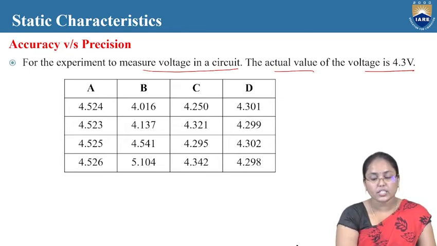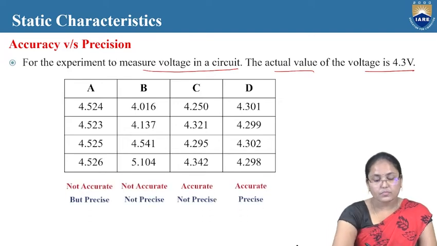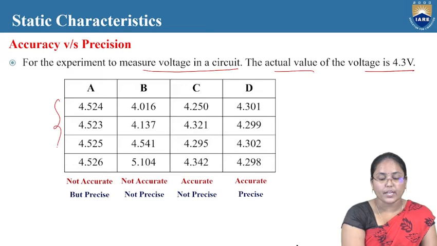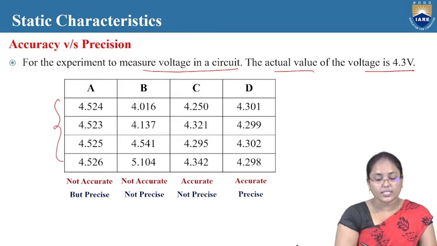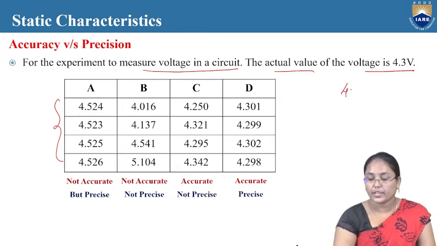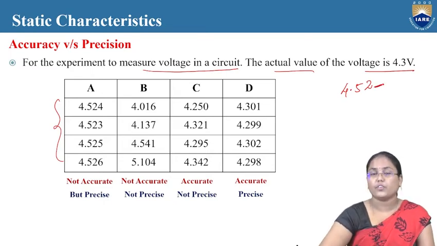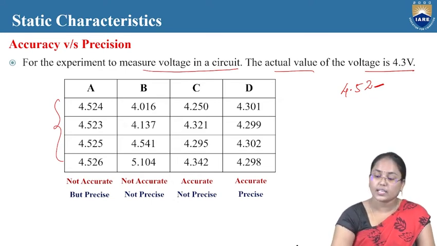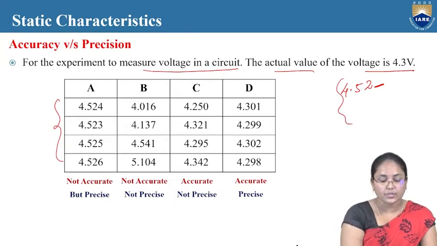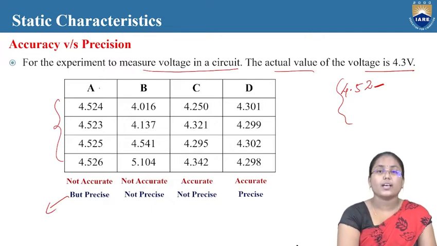Here in experiment A, the values are 4.524, 4.523, 4.525, 4.526. By looking at these values, I can say that they are near to each other, because up to 4.5 all the values are the same. Only in the third place after the decimal do the values differ. So I can say these are more precise, that is, more near to each other. That is why this particular experiment is precise.